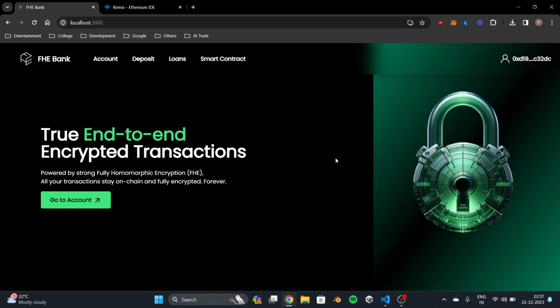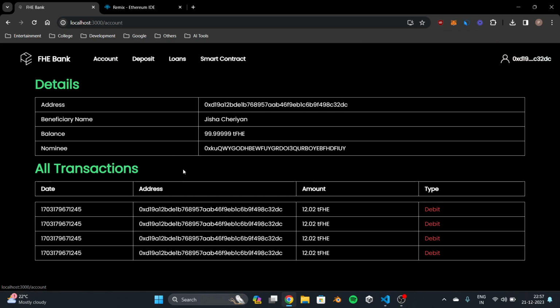I'll quickly run through all the implemented features. Firstly, we have this accounts page where all these details are visible, and all these details are encrypted and only visible by the person who has the private key. So the balance, the nominee details, nobody else can see who you have appointed as a nominee, not even the bank. Only you can prove the nominee of your account.